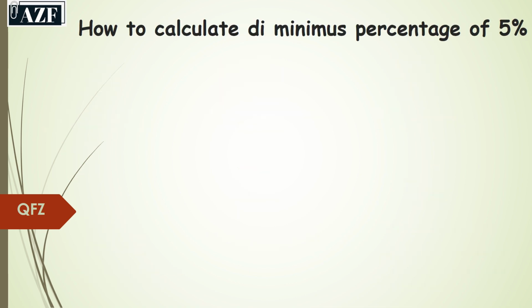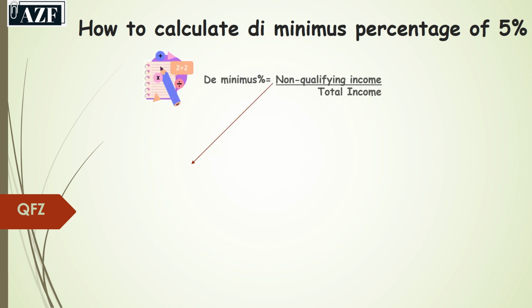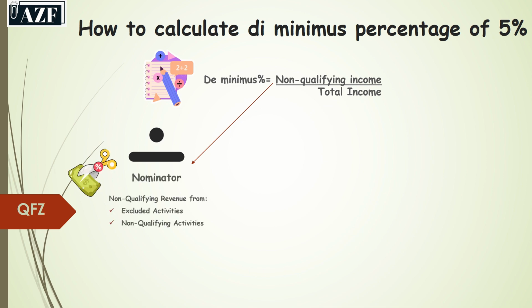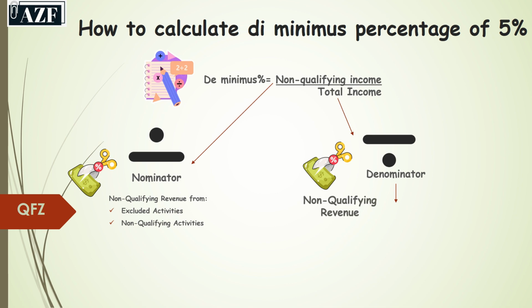Now I will explain how to calculate the de minimis percentage of the 5%. For the numerator, we take the non-qualifying income, which comprises the excluded activities and the non-qualifying activities. And for the denominator, we shall take the non-qualifying revenue, which comprises the excluded activities and the non-qualifying activities, and the qualifying revenue.